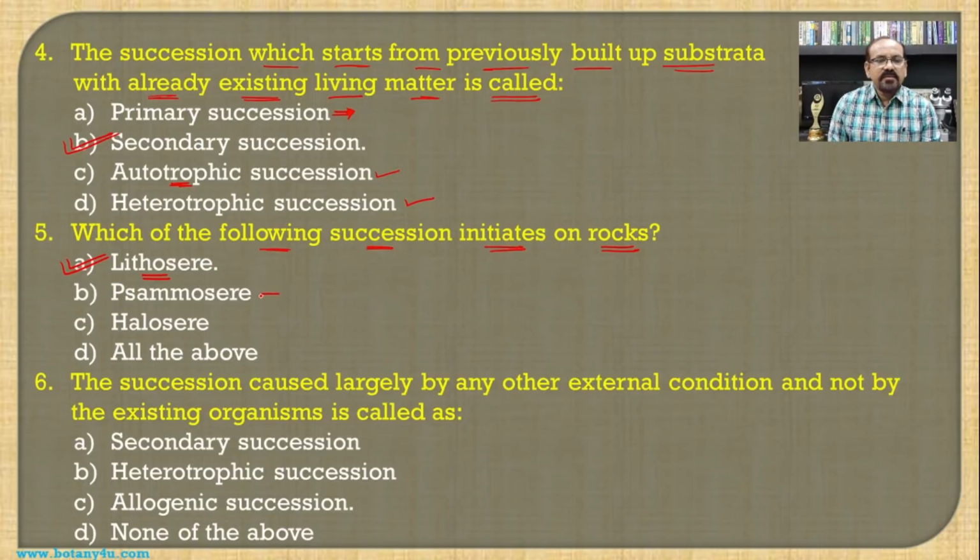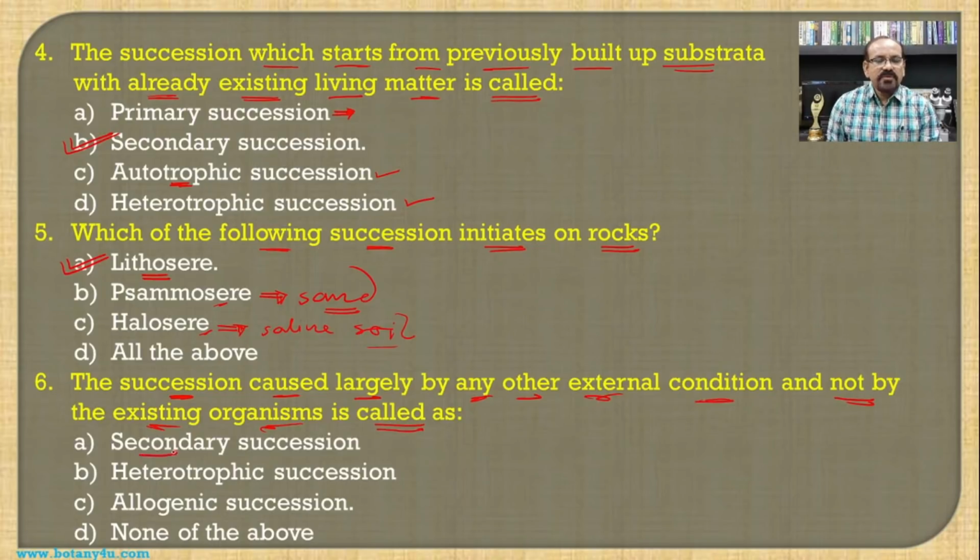While when it is initiated from the sand, then it is known as the samosphere, and when it is initiated from saline soil, then it is known as the halosphere. So these two terms we can also remember in addition to the lithosphere. The succession caused largely by any other external condition and not by existing organisms is called as.